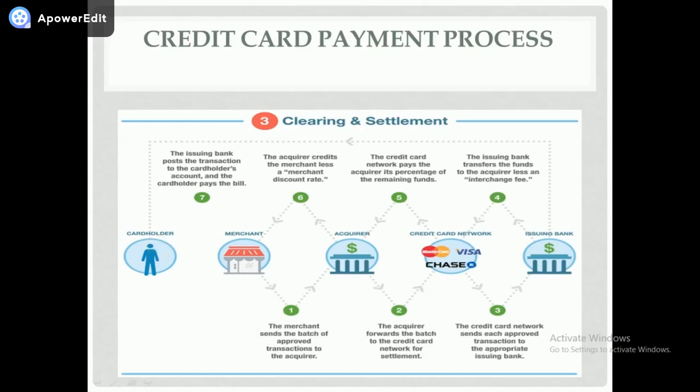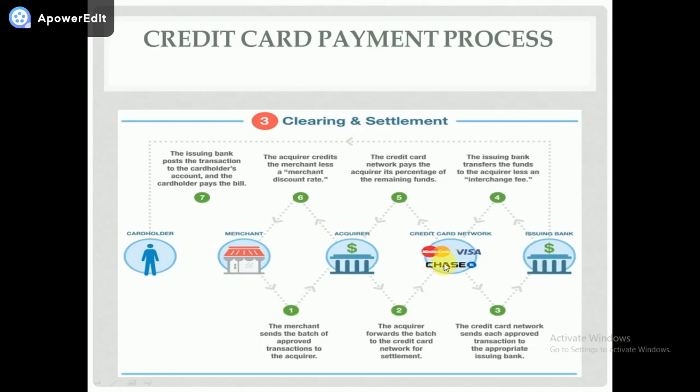Once the purchase is done through the merchant, the merchant sends the batch of approved transactions to the acquirer, that is the merchant's bank. As the credit card holder swipes the credit card through the merchant's machine, it goes directly to the merchant's bank, the acquirer bank. The acquirer forwards the batch to the credit card network for settlement. Visa, MasterCard, Chase, they are the credit card networks who maintain all the transactions.